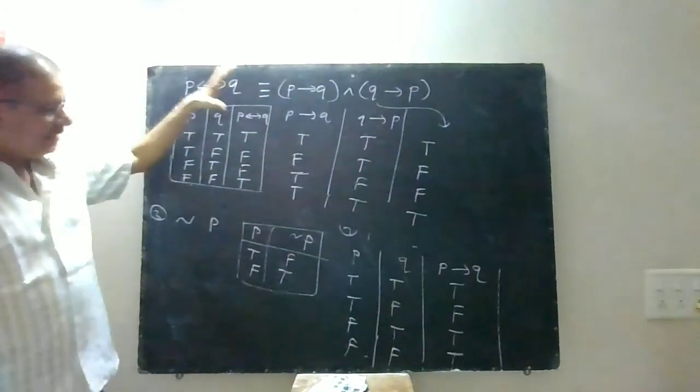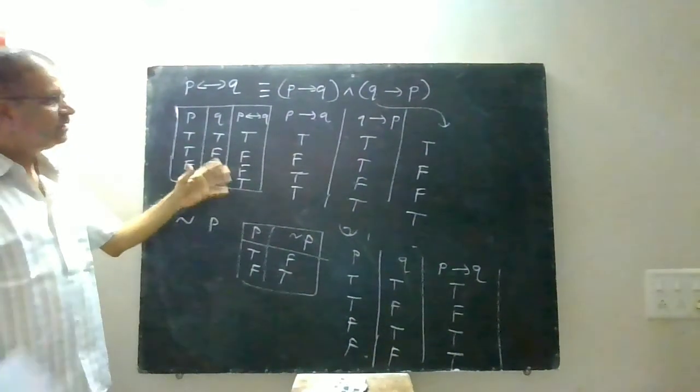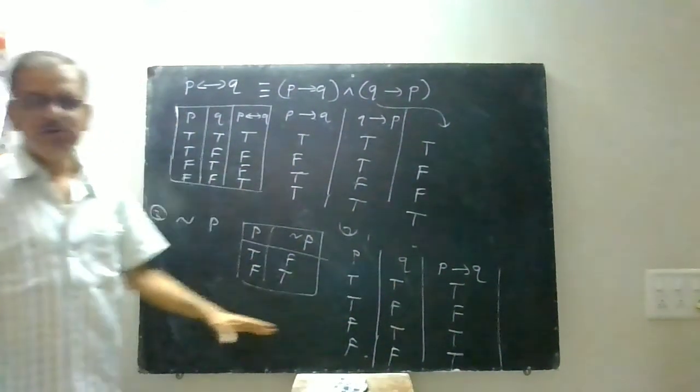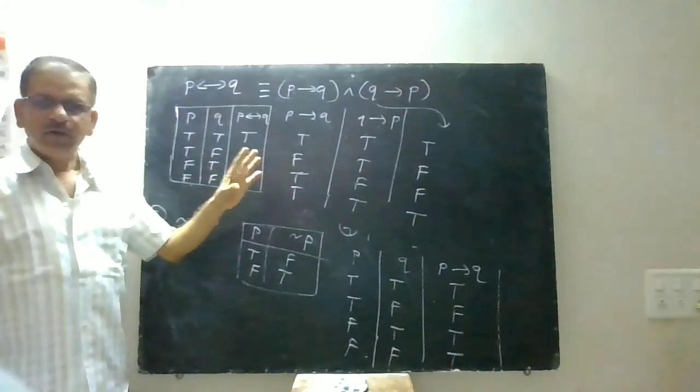See, these are the 5 tables for this logic. Once you remember the truth values of these 5 tables, all the next things are